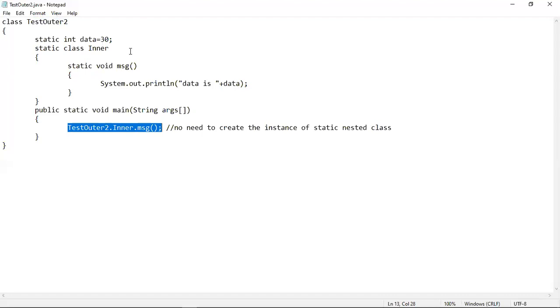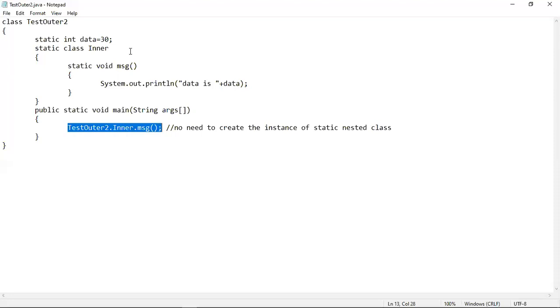So this is why we don't generally use the concept of static nested class, and for the same reason we don't generally use the static keyword in case of outer classes, because you know that outer classes should have access to other classes if requirements are so. But if it is declared as static, you cannot create any object of that class inside another class in order to access it. This is the reason we don't generally use the static keyword before an outer class or before a nested class.